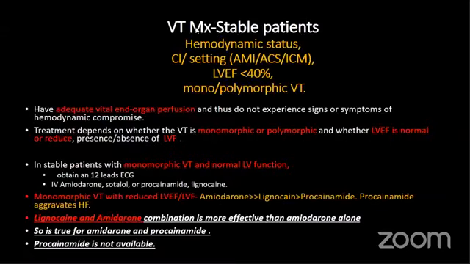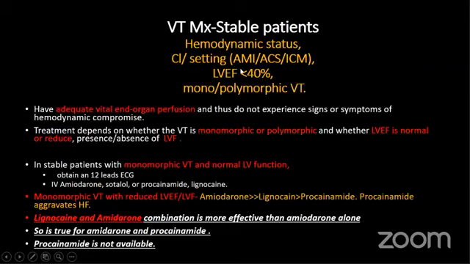If the patient is stable with VT, there are 4 things we should consider for management of VT. First, the hemodynamic status of the patient. Second, the patient's clinical setting, whether the patient is in acute MI, acute coronary syndrome other than non-STEMI, or ischemic cardiomyopathy, and whether the ejection fraction is low, medium, or good. And third, whether it is monomorphic or polymorphic VT.